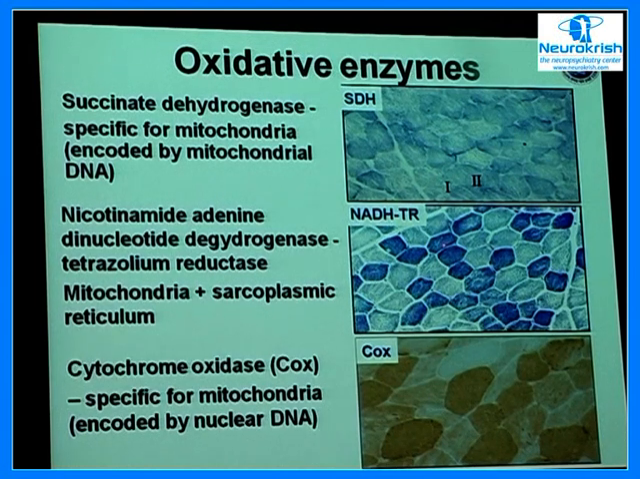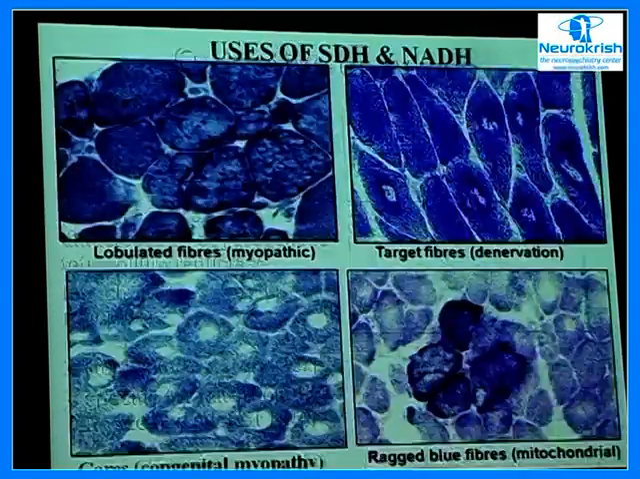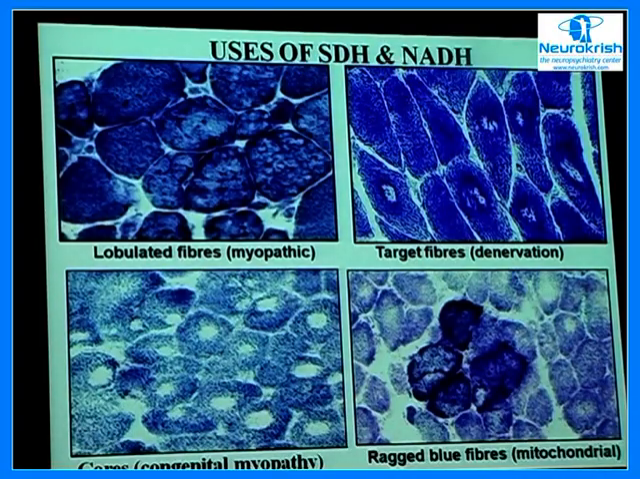So you have the dark stained ones and the light stained ones, which are organized in this particular fashion, which is the normal mosaic or the checkerboard pattern. That's true for all these enzyme stains, and what is the importance of these, I'll let you know. With SDH and NADH-TR, this is what you see. You see these structural changes within the muscle fiber, which are described as lobulated fibers, which is one of the features that you see in the limb-girdle muscular dystrophies.